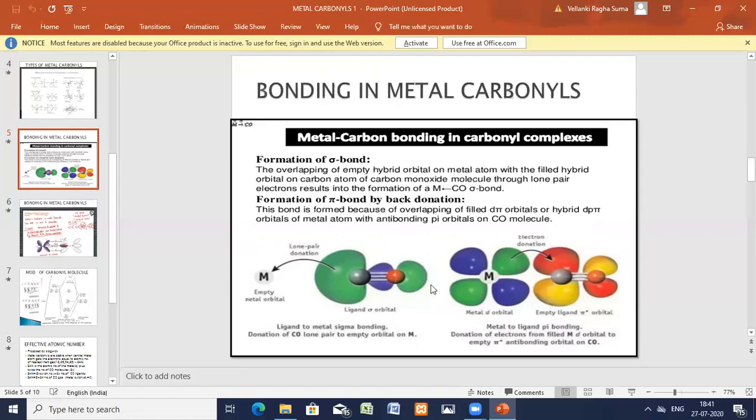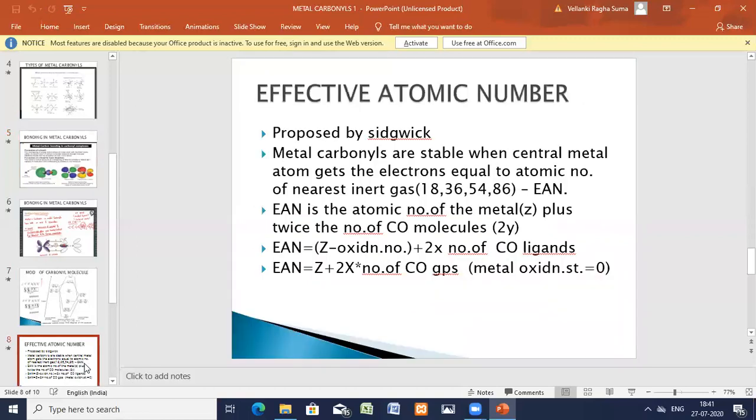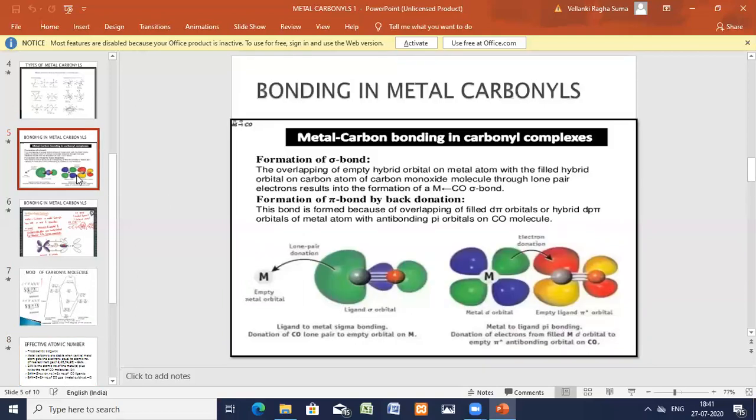It is a very simple bond: metal single bond C triple bond O, or else metal double bond C double bond O. If it is M single bond C triple bond O, then M and C have the sigma bonding. C will have one sigma and two pi.